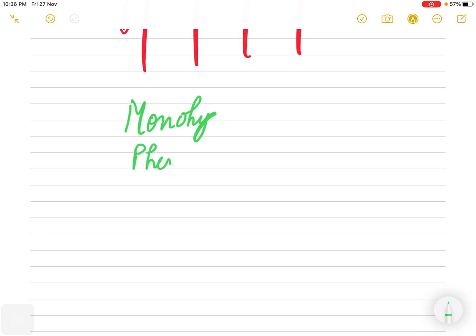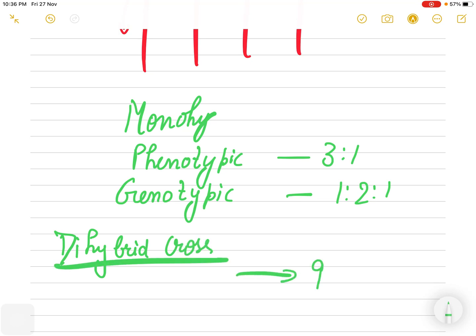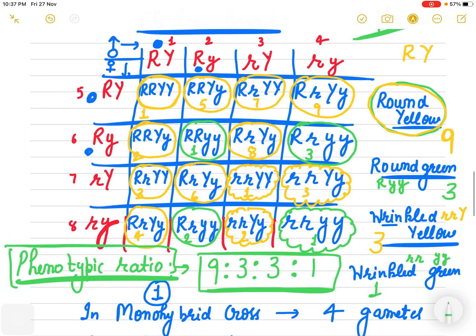As you know, the phenotypic ratio came out to be 3 is to 1, and the genotypic ratio was 1 is to 2 is to 1. But in dihybrid cross we always find out the phenotypic ratio, which will be 9 is to 3 is to 3 is to 1. If you have made your gametes correctly, and made your checkerboard correctly, then your ratio can never go wrong.